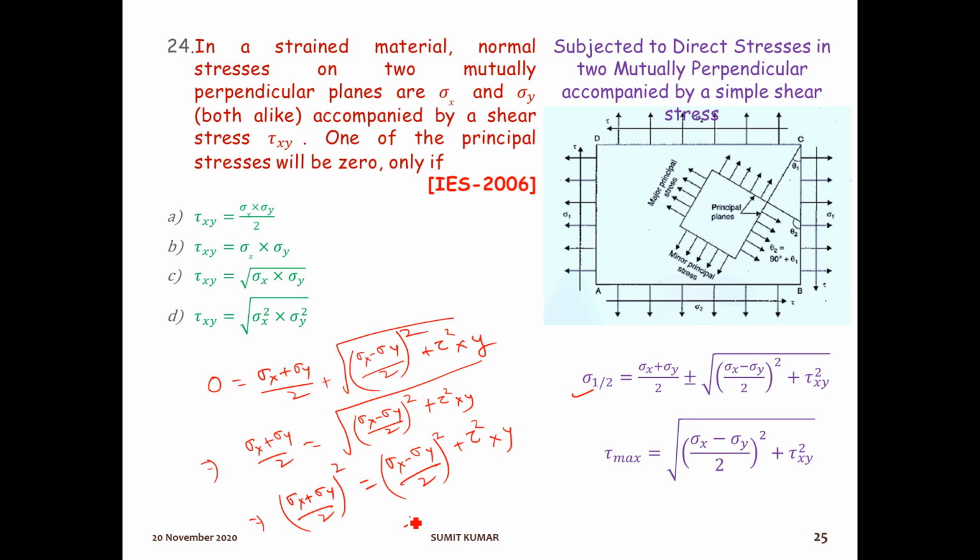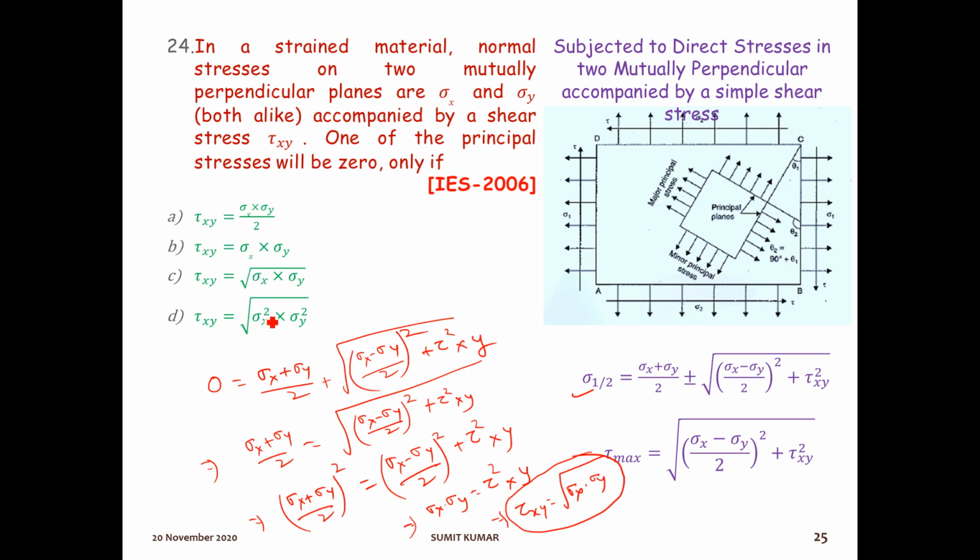Further, if you solve it, you will get sigma x into sigma y is equal to tau square xy. So finally tau xy will be root over sigma x into sigma y. This will be the condition.